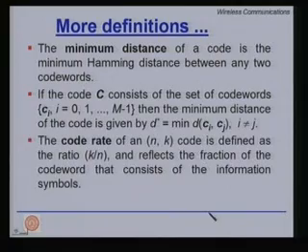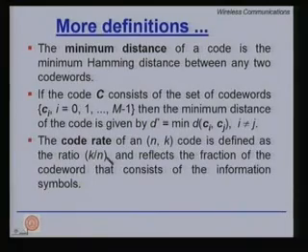Now, another term which has something to do with the efficiency of the code is called the code rate. The code rate of an (n, k) code is defined as the ratio k over n. It is a ratio, so it has no units, and it reflects the fraction of the code word that consists of the information symbols. So, again the objective of an (n, k) code is to take k bits at a time and convert it into n bits. Now, k bits are the information bits and n bits are the code word bits.